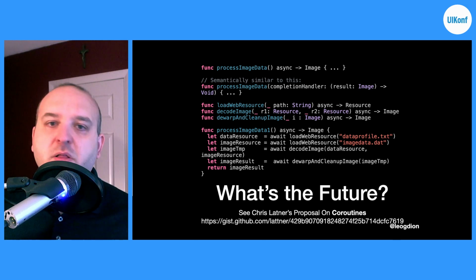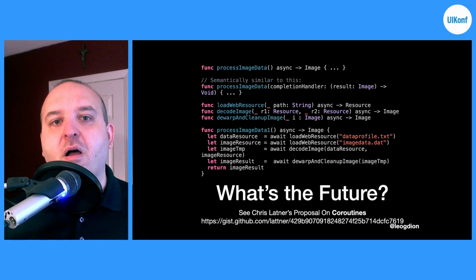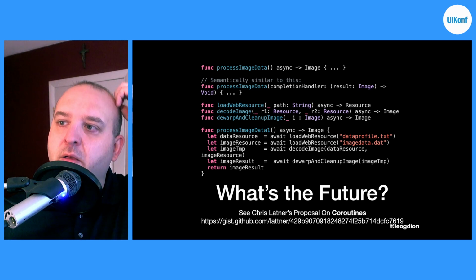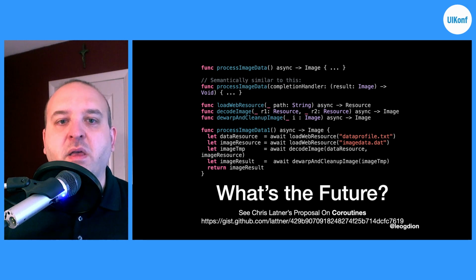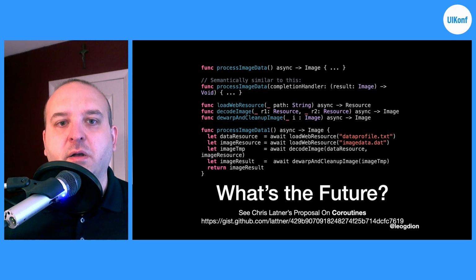So instead of taking in, for instance, a completion handler, it will have syntactic sugar to say it's asynchronous, and by that it'll automatically know that it's really returning a promise and not necessarily that type. And then await for when you want to handle a promise and act upon it accordingly. So here are some examples about processing image data that you can pull up on the manifesto, as well as this coroutine that Chris posted as well.